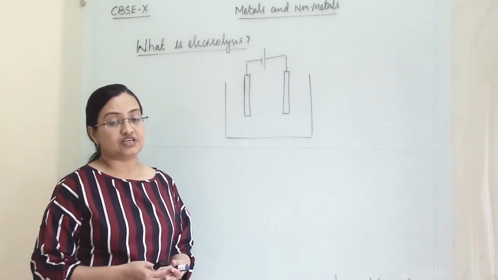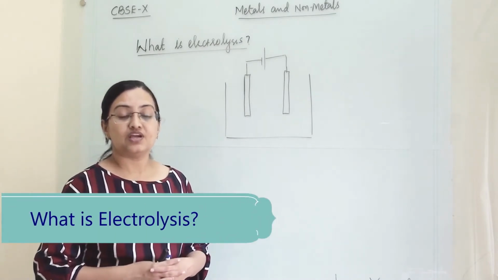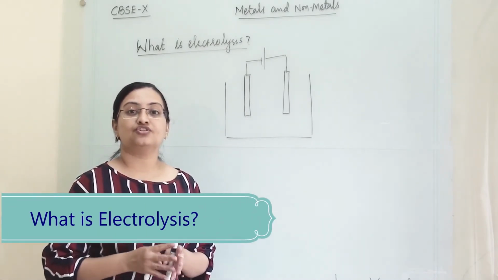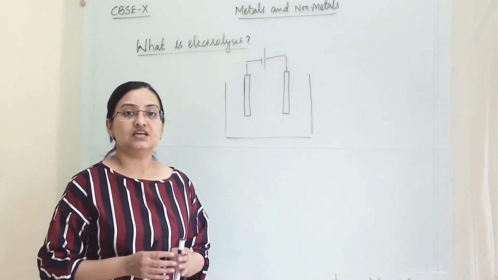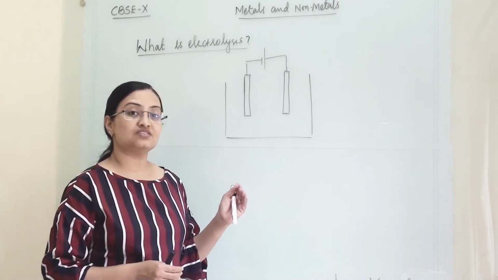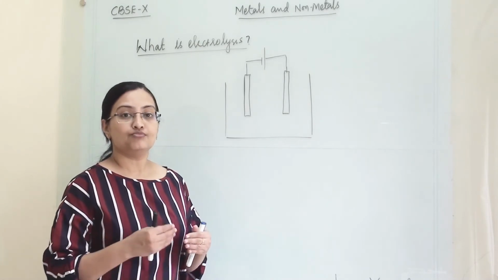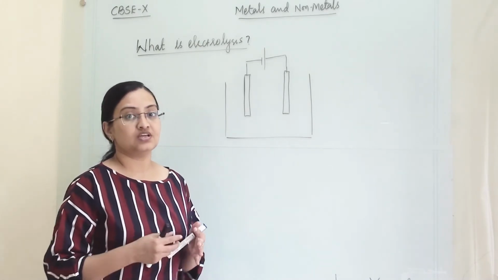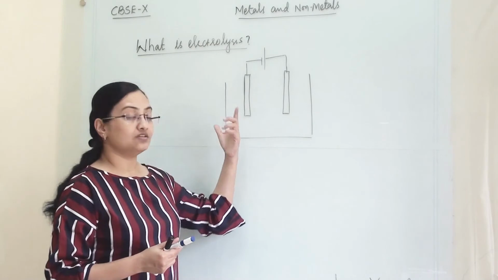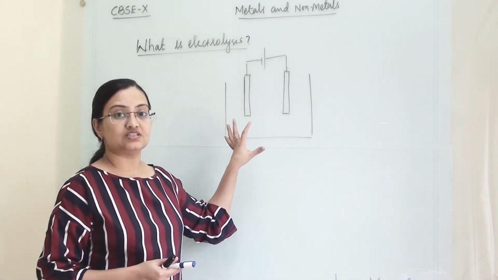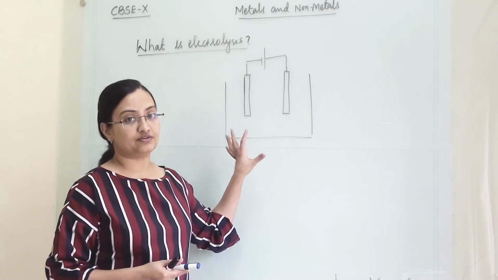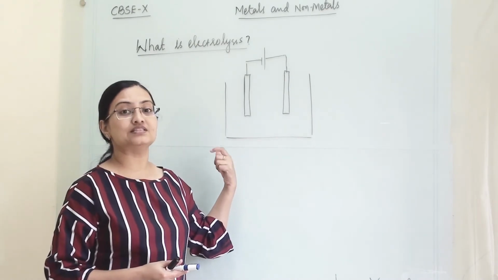Under chapter 3, metals and non-metals, we are going to study extraction of metals and refining of metals. In this, electrolysis is the process which we are using. So before going to those topics, we have to study thoroughly what the electrolysis process is. Here is a general idea about how the electrolysis process happens.